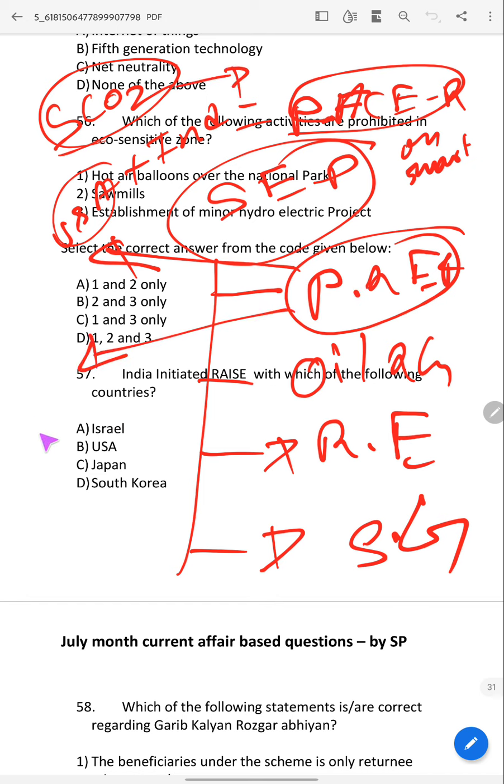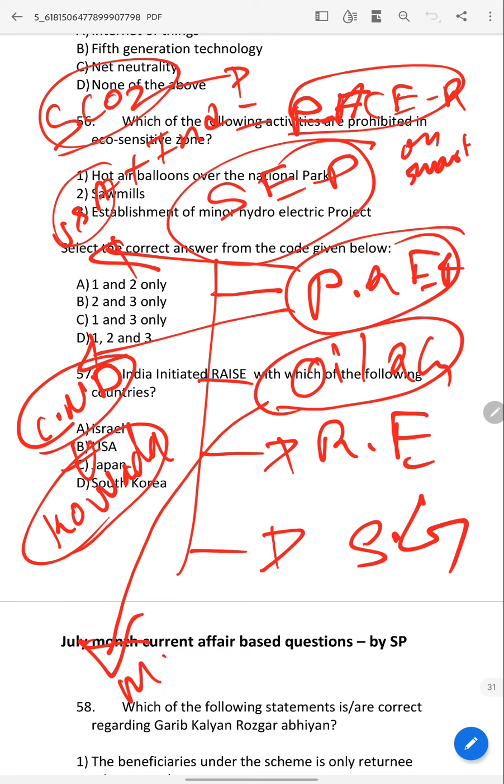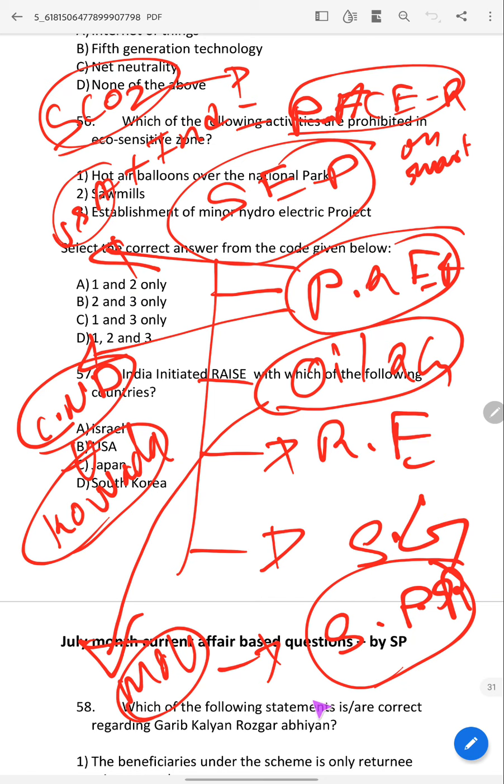And the civil nuclear deal also they have concluded, and started a nuclear power plant at Kovada also. So these are the major projects and initiatives with the USA that you should remember, which are very much in news. And for oil and gas, the memorandum of understanding has been signed for strategic petroleum reserves. Okay, strategic petroleum reserves means these are the reserves in India.